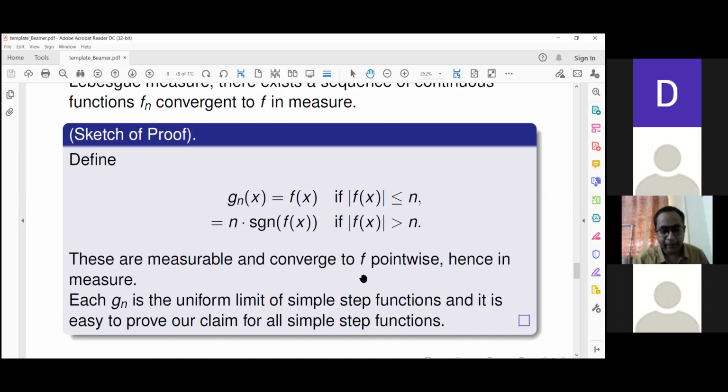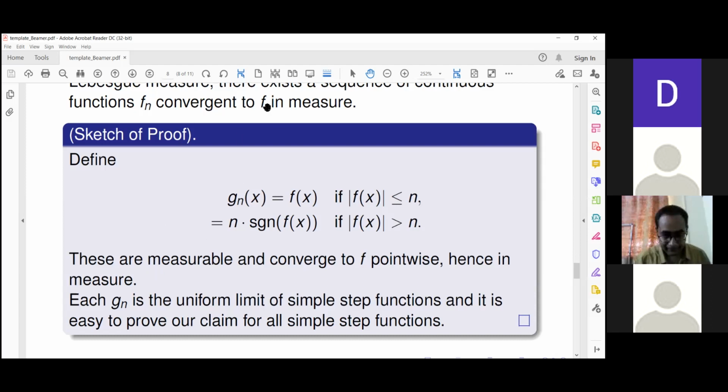The whole idea is that it is difficult to approximate it from within, that is from below, as well as from above. That is roughly speaking the whole thing. That's why we take positive valued simple step functions, their uniform limit, and we subtract another such function, which is a uniform limit of positive step functions, that is f plus minus f minus. That is how f will look like.